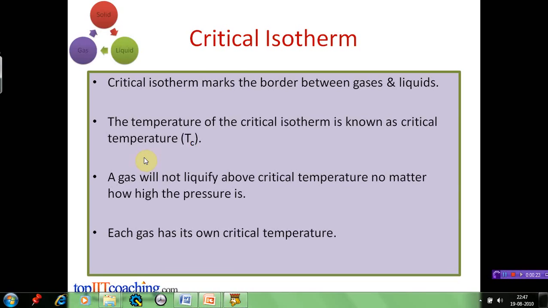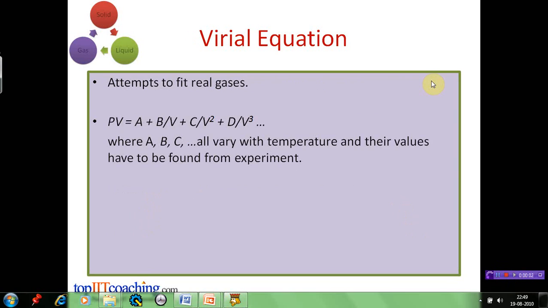The reason for this behavior is that the molecules have so much thermal energy that the intermolecular forces are not powerful enough to make the molecules stick together. Each gas has its own critical temperature because the strengths of the intermolecular forces in each gas are different. Below the critical temperature, a gas can be liquefied.